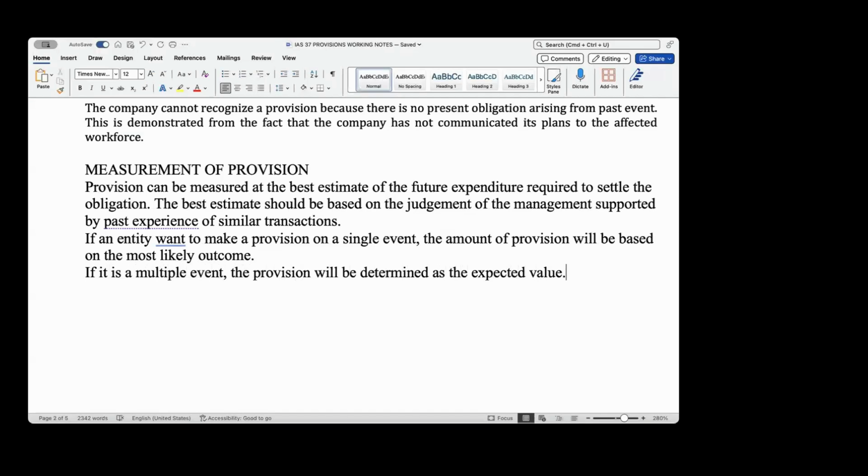Meaning when you have multiple occurrences, where you give a warranty to plenty of people, anybody can just come and claim defects. So you need to do a kind of probability of those events occurring. Then you multiply it by the likely cost to get an expected value. So if there are multiple events, the provision is based on an expected value.